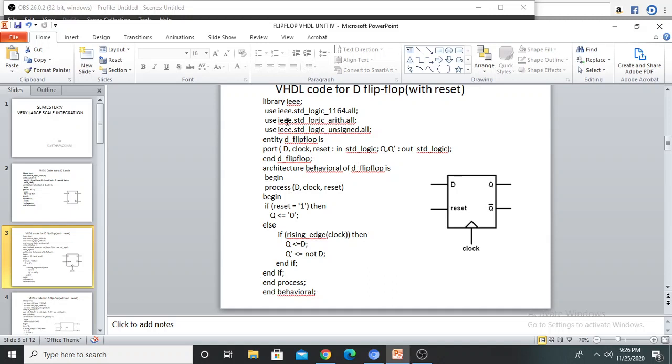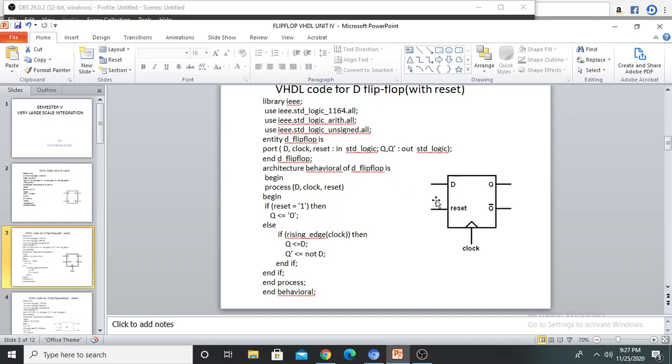Here we have library part, then entity part, then architecture part. D flip flop is the entity name, behavioral is the architecture name. So in the entity part, first line is entity name is. So entity D flip flop is. Next I am declaring the input output ports.